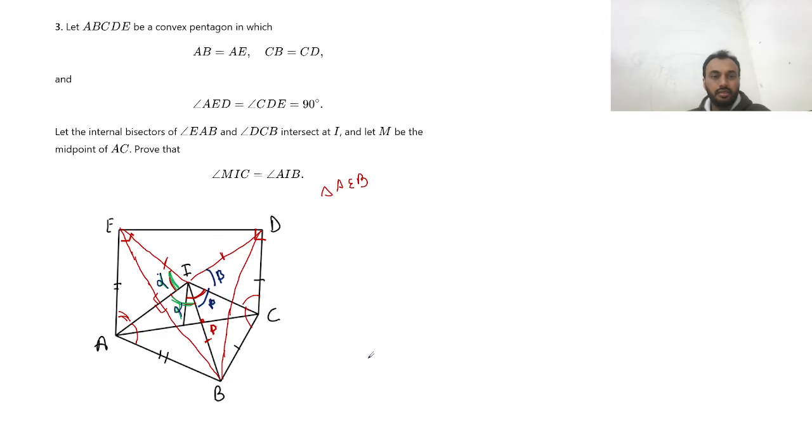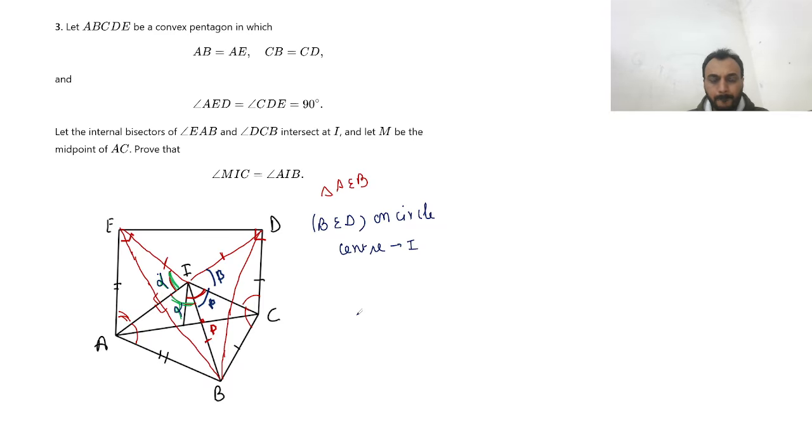Now we can see one more thing, that B, E, D lie on a circle with center I. Yes or no? We can say that B, E, D lie on a circle with center I, because IE is equal to ID is equal to IB. So that is also what we get from here.